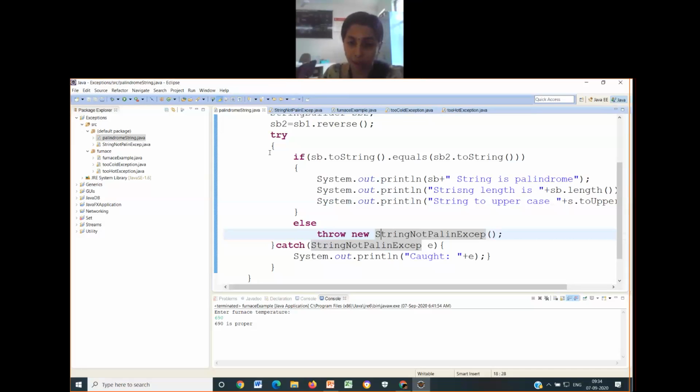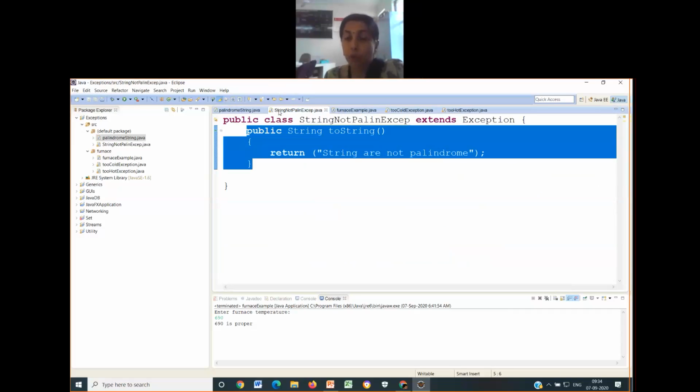So, for this particular constructor that I have called, I will create one more .java file which has exactly one class which talks about this constructor. Okay, so public class StringNotPalindromeException extends Exception.